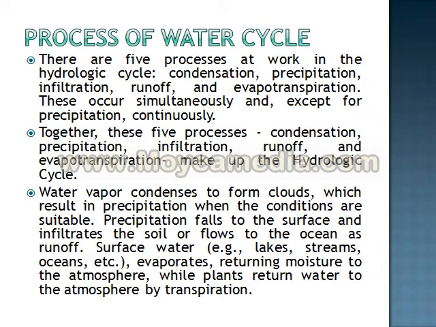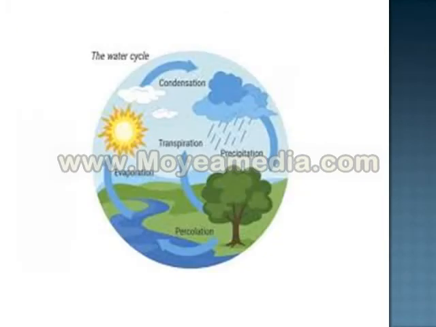It infiltrates, meaning it gets into the soil, or it goes into the ocean as runoff. Then again this surface water evaporates, returning the moisture to the atmosphere, and plants also return water to the atmosphere by transpiration. This is basically a very simple process of the water cycle. It's a continuous process, that is why it's called a cycle.